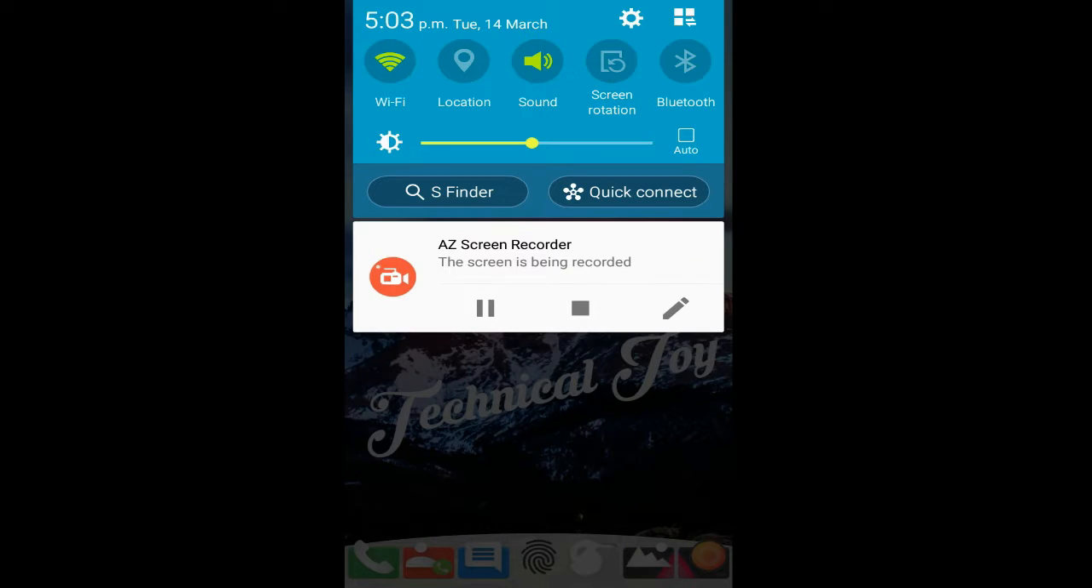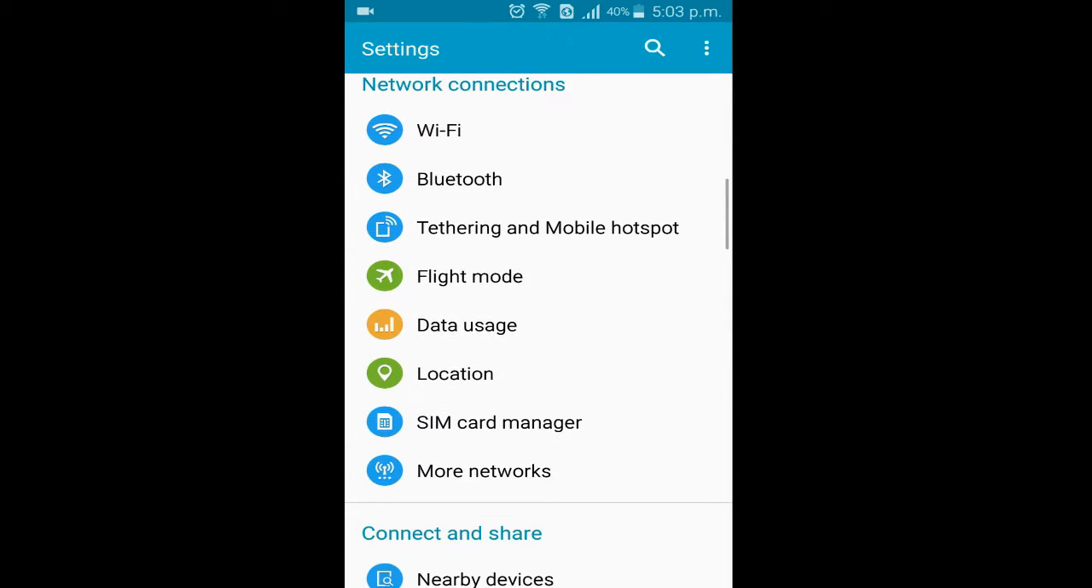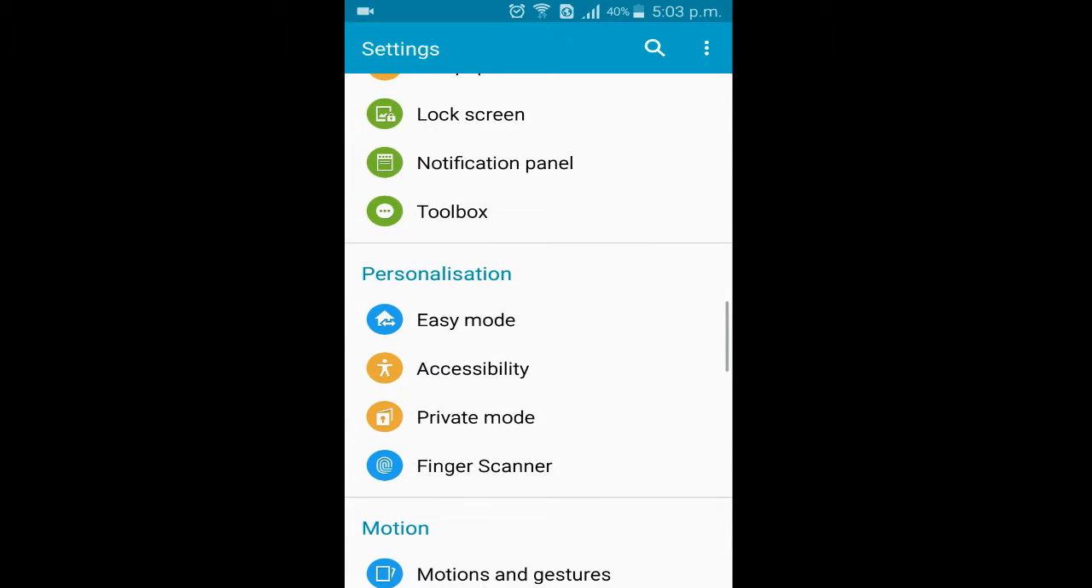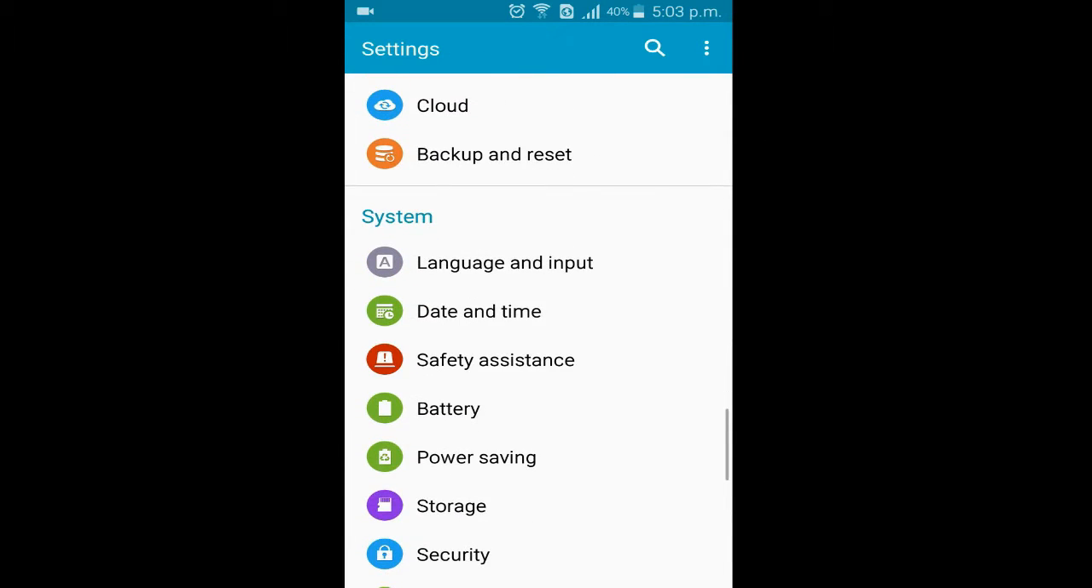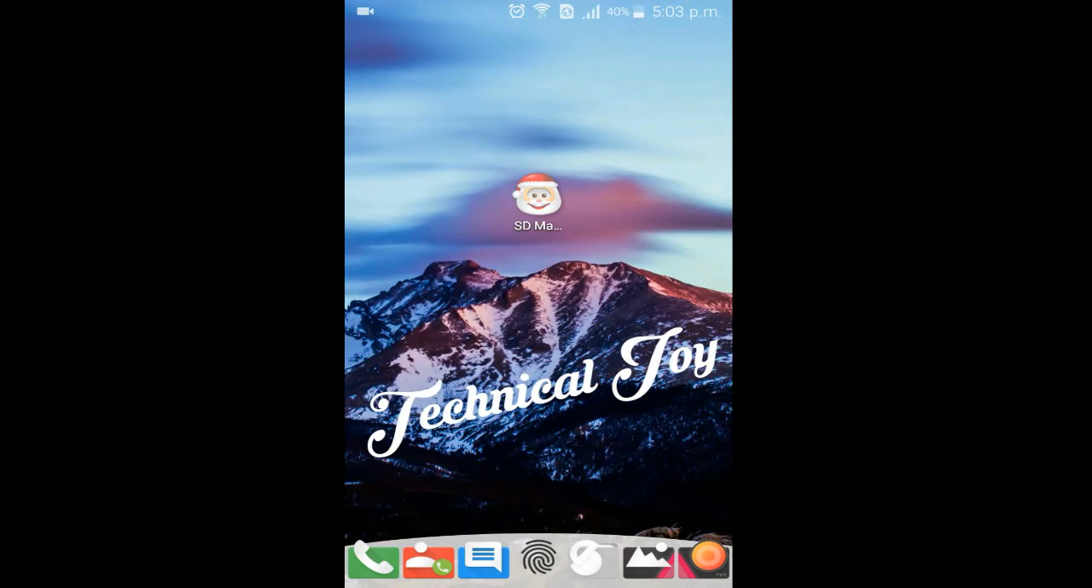Before that, let's check out my phone memory. Here is my phone memory. So you can see 9.97 is used. So now go to SD Maid,